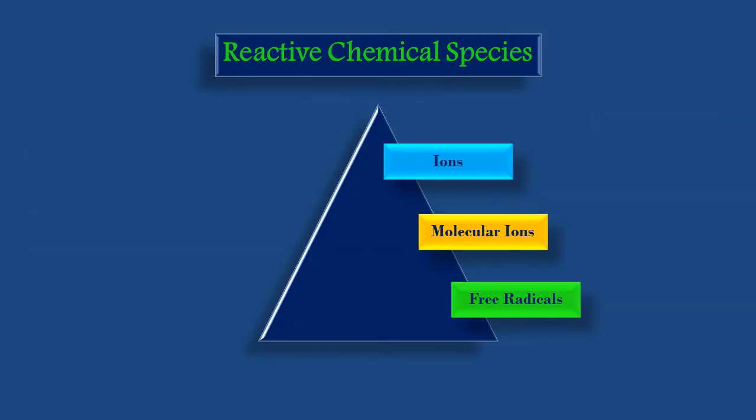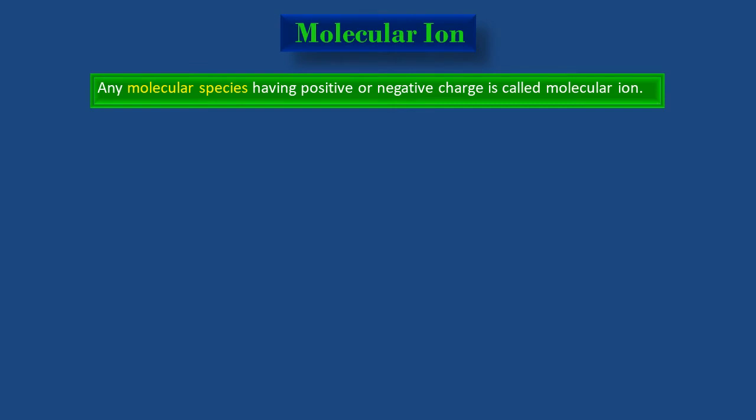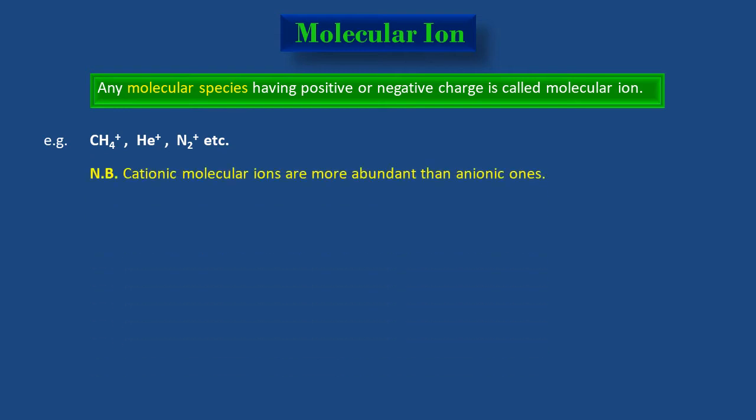Next in the list is molecular ions. So, a molecular ion is defined as a molecular species having positive or negative charge. For example, CH4 positive, He positive, N2 positive, etc., which are formed from the molecules methane, helium, and nitrogen respectively. Note that cationic molecular ions are more abundant than anionic ones. Now, a question arises, how are these molecular ions formed? So, let's talk about their formation.